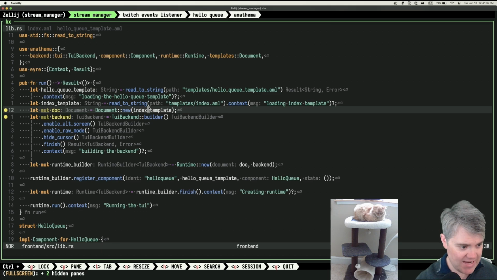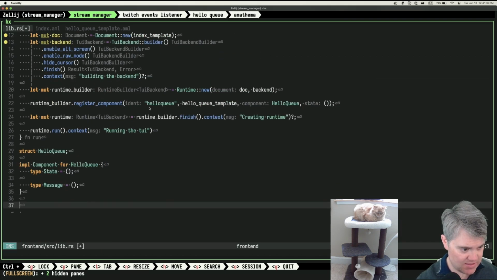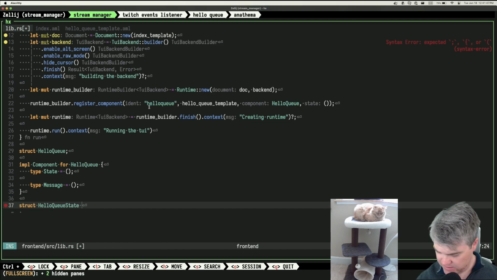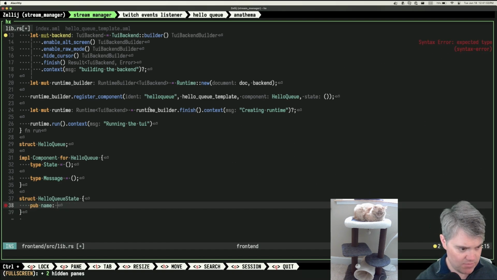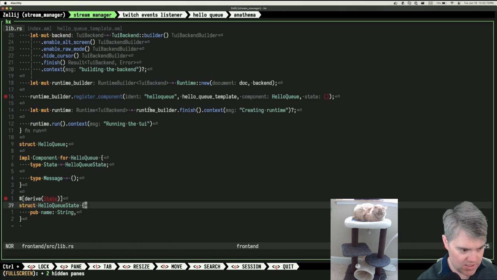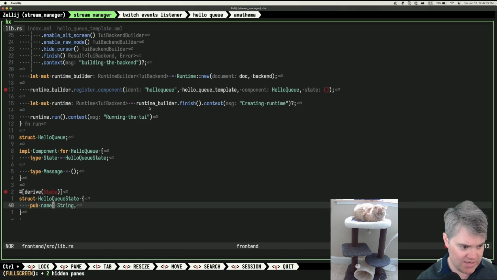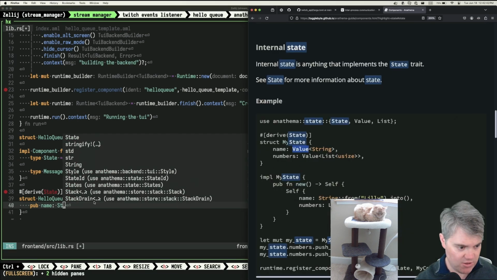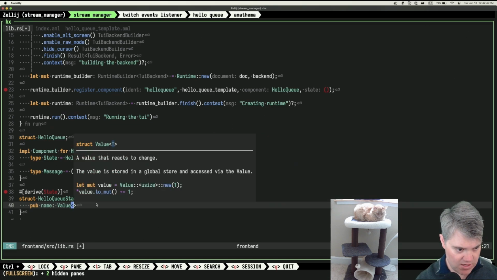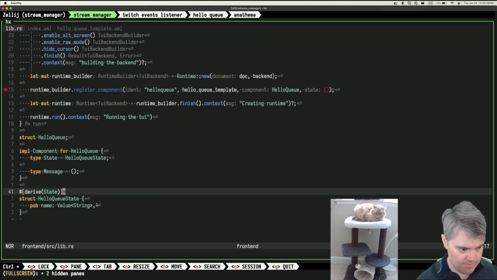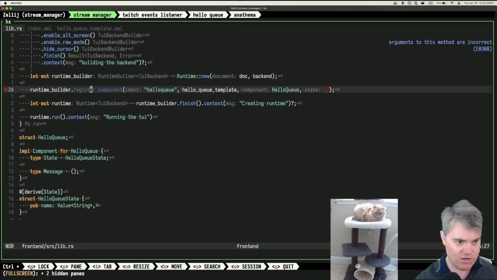So if we come back to here and struct HelloQState, we're going to have a pub name to string. What are you upset about? No method named value ref found for struct string. No method named to pending found. Oh, wait a second. So you have to be like states. Oh, you have to be a value. Okay. So you're going to be a value of a string. You're going to be that, you're going to be that, and then you're upset.